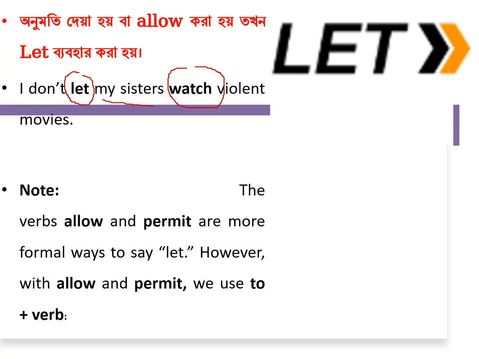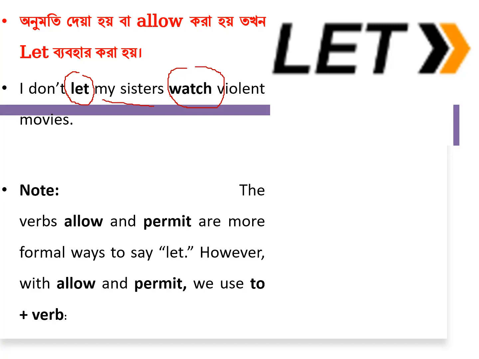But if I use the causative verb let, then I have no freedom to use to. I have to use only the base form, watch. Now you may ask me, why will I use let? We may use have, we may use make. My dear students, I don't let my sisters. If the question of permission comes, then you have to use the word let.